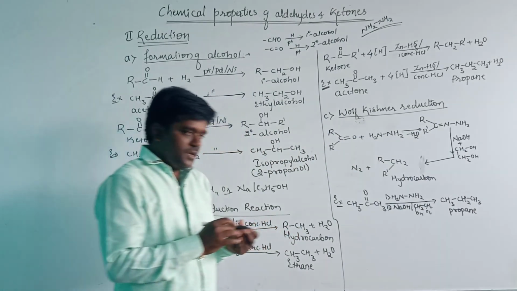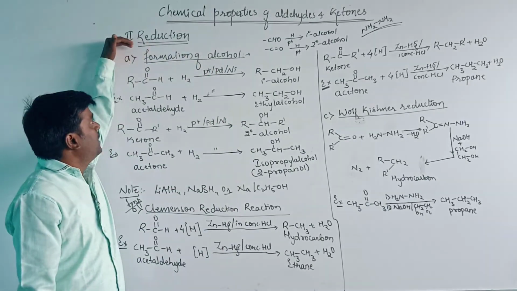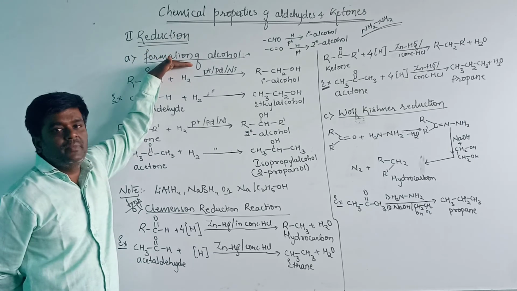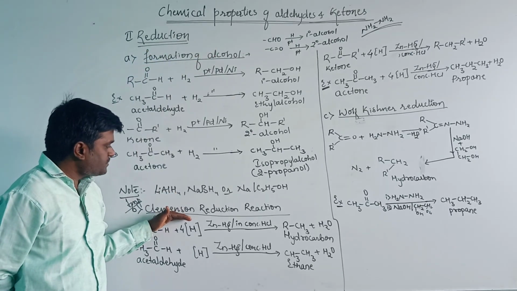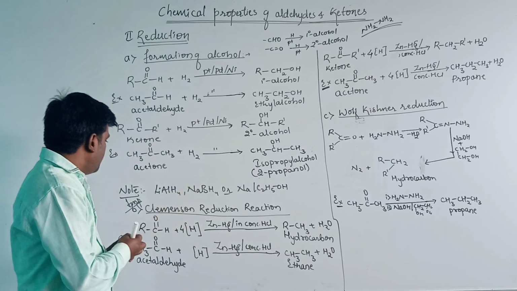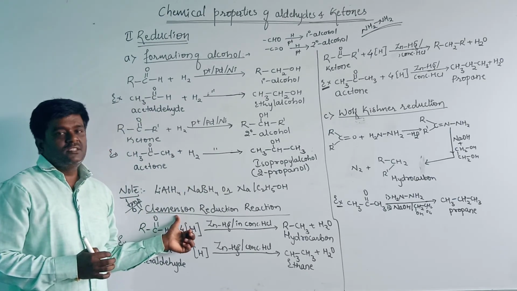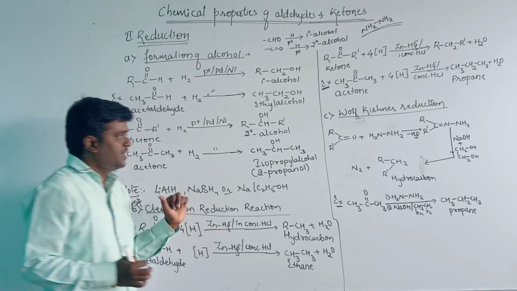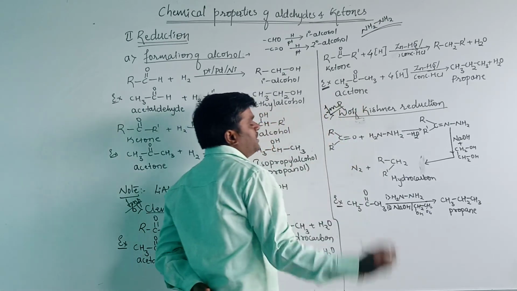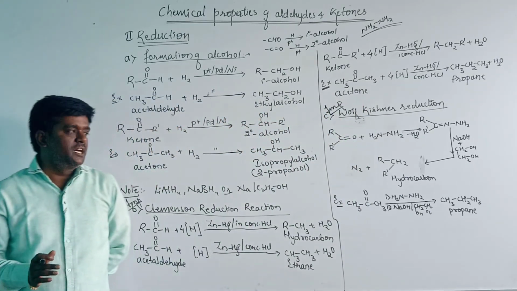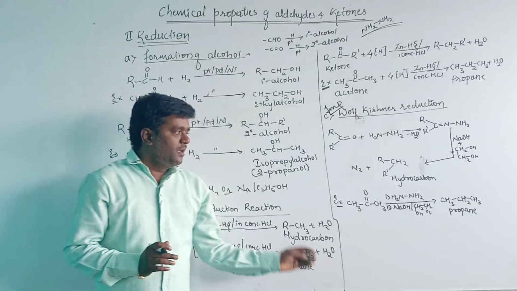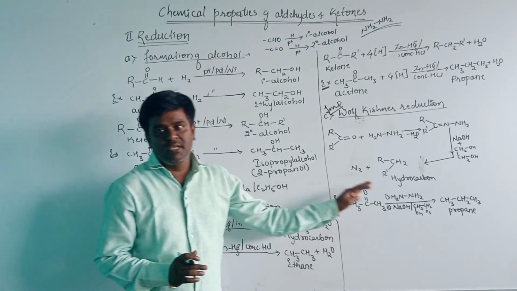This is about the reduction of aldehydes and ketones. In that we have seen three reactions. The first one is the formation of alcohol. The second one is the formation of hydrocarbon. The third also is the formation of hydrocarbon. Here mainly two important reactions are there: one is the Clemmensen reduction reaction, and the other is the Wolff-Kishner reduction reaction. The name reaction is always important for the examination. In both the Clemmensen and the Wolff-Kishner reduction reactions, the main products are hydrocarbons.